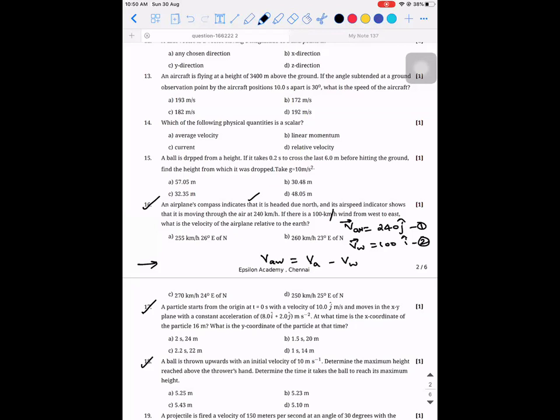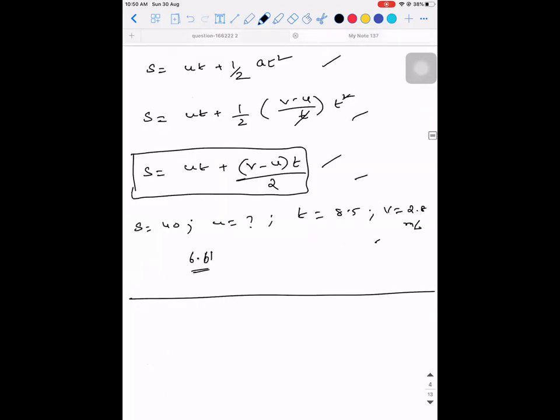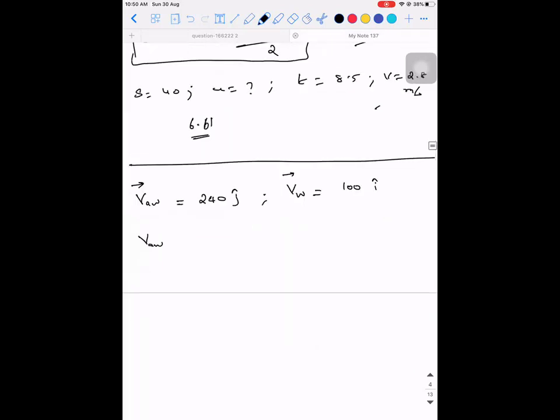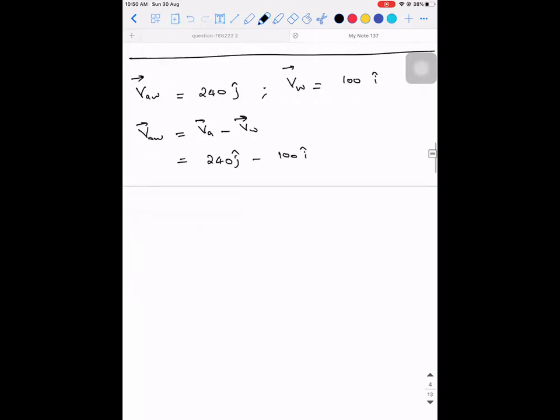Guys, are you able to understand? So I'm writing it as a lesson. V_AW is equal to 240 j cap. Velocity of wind is 100 i cap. Don't forget the arrow mark. So we know that velocity of air with respect to wind is velocity of air minus velocity of wind. That is 240 j cap minus 100 i cap.